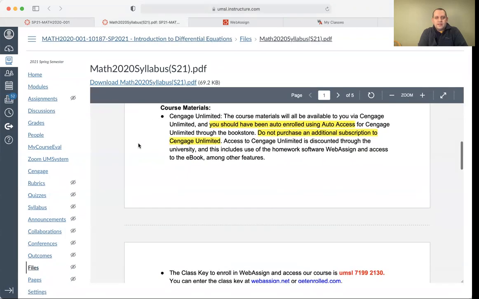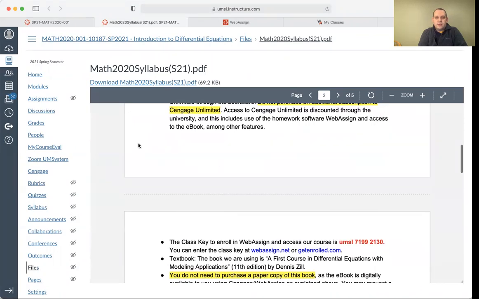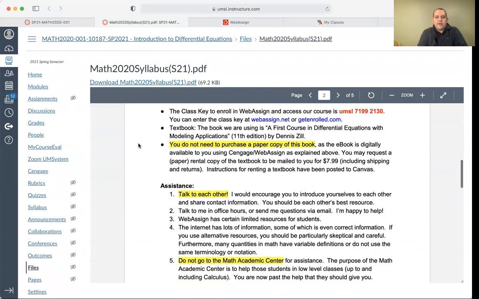All right. So again, Cengage Unlimited, you're already enrolled in auto access. If you have questions about that, just let me know. To actually link up the course with Webassign, I don't have that set to go automatically, so you have to sign in for that. And so what you'll do is you'll go to webassign.net, or there's this other website, getenrolled.com. It doesn't matter, but you can just go to webassign.net, and then you'll type in the access code for the course, and that's this 12-character number here.